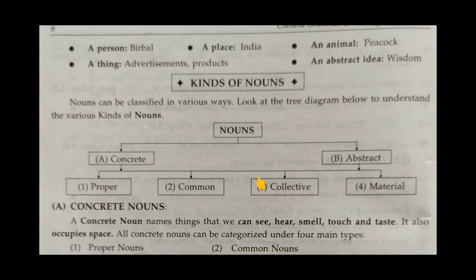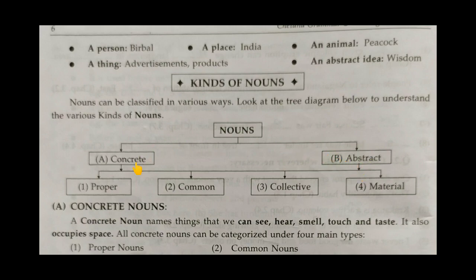In this way, nouns are classified as concrete nouns and abstract nouns. And concrete nouns are further classified as proper noun, common noun, collective noun, and material nouns. So we will see that one by one. Students, you have to prepare notes. Write down this. So first we will see that nouns are classified as concrete nouns and abstract nouns.